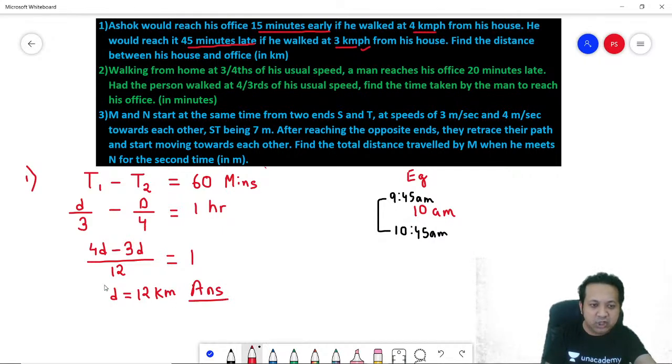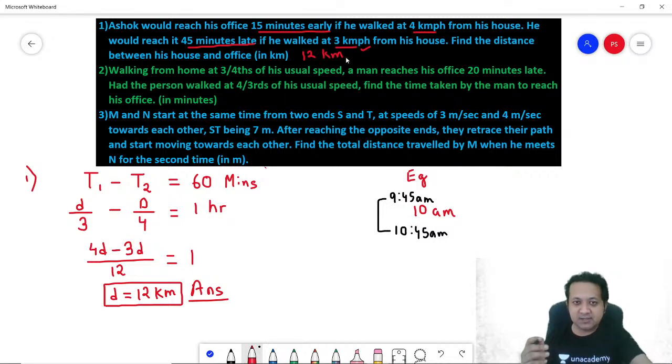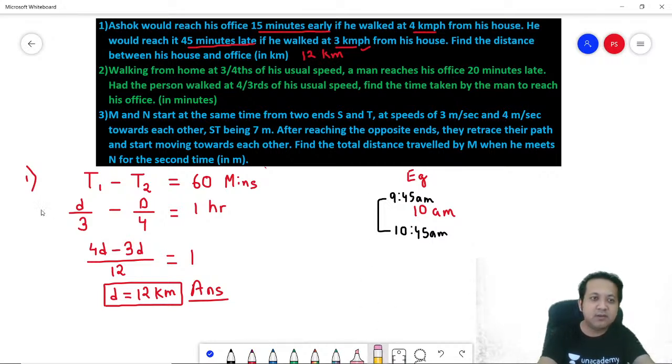See, if you think logically, these questions can be very easily solved. So the answer for the first one is 12 kilometers. Are you following? Any doubt in this? Clear? Perfect. Let's go to the second one. Let's go to number 2.